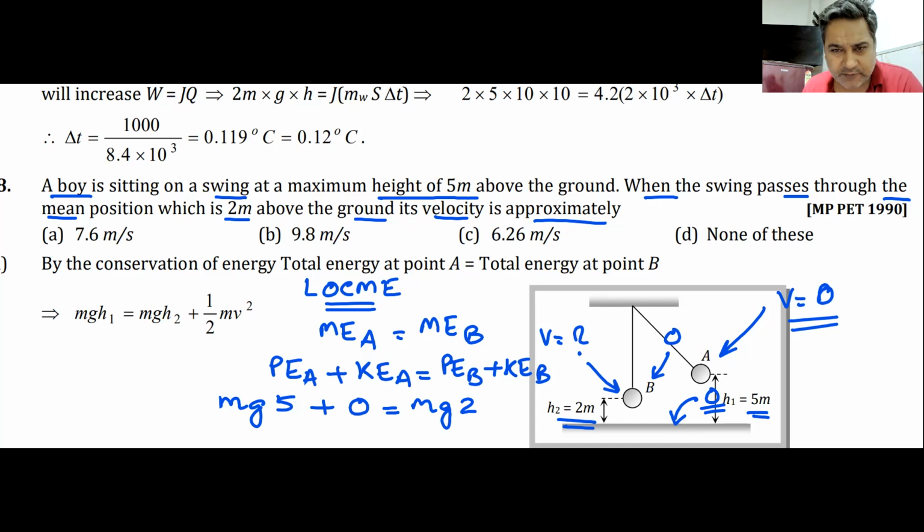So potential energy of point A becomes 3 mg. So you can do it that way or you can do it this way. Doesn't matter. Plus kinetic energy at point B is half mv square, where v is the velocity of the swing when it passes the lowest point. Solving this equation, you should be able to get the answer for velocity.